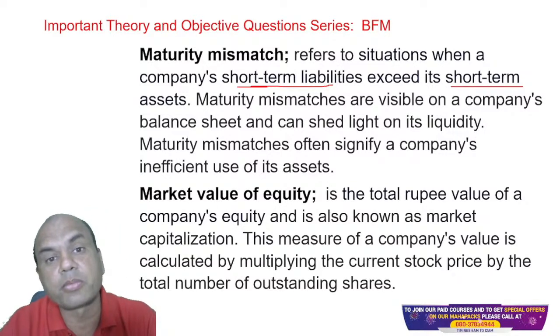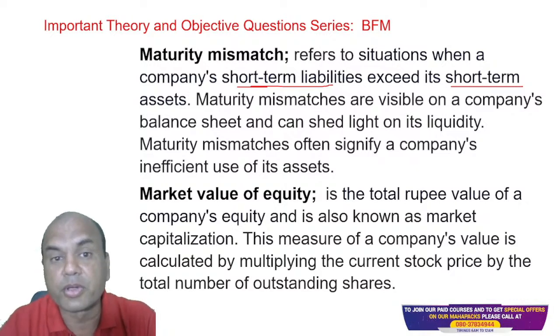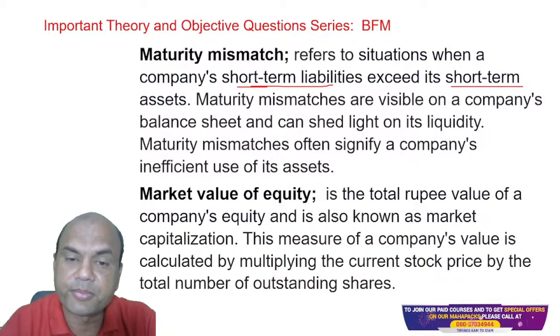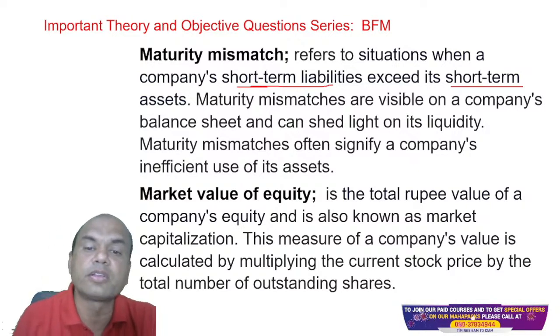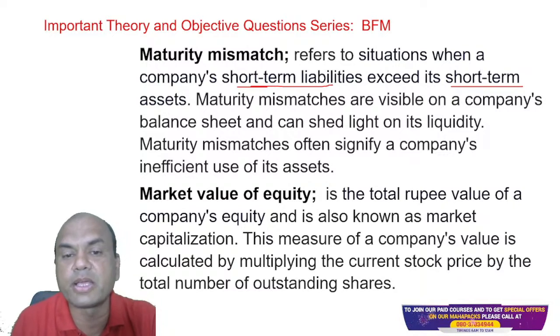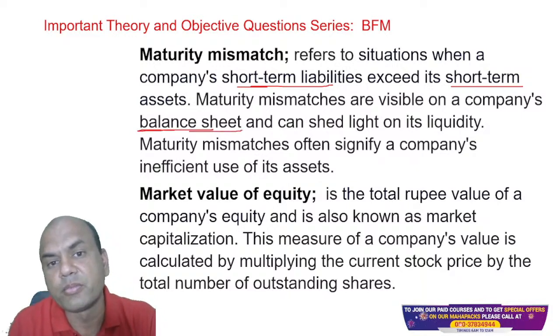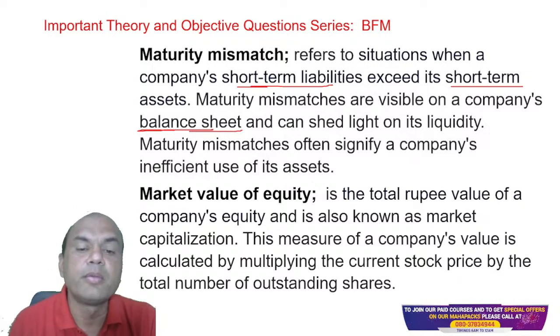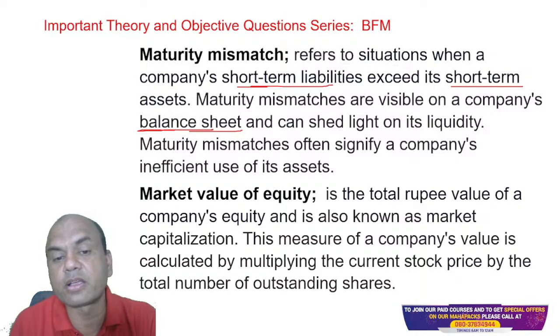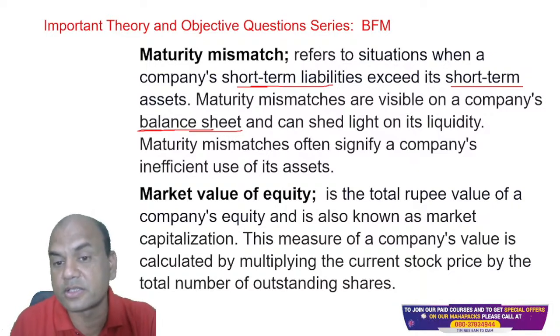Means I'll be facing the problem of interest rate risk, because the interest going out will be higher as compared to the interest coming in, right? So maturity mismatches are visible on the company's balance sheet and can shed light on its liquidity. Immediately if there is a maturity mismatch, it will be shown in the company's balance sheet. Why? Because the interest difference will immediately be displayed. After all, you can't hide anything from the balance sheet. Maturity mismatches often signify a company's inefficient use of its assets, isn't it?